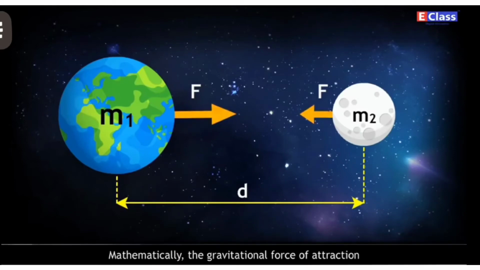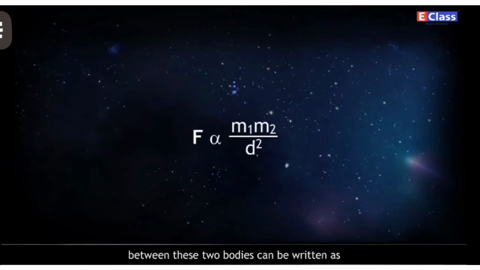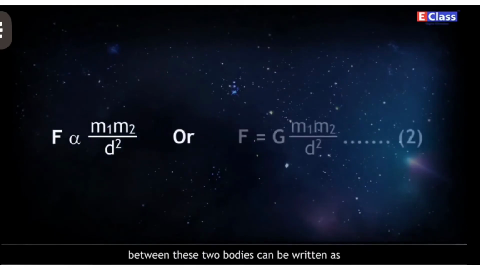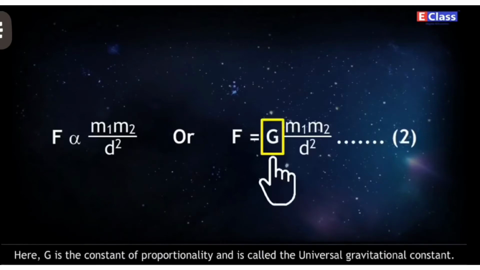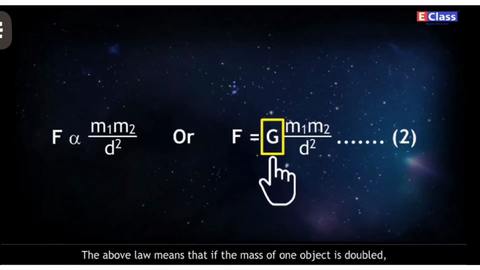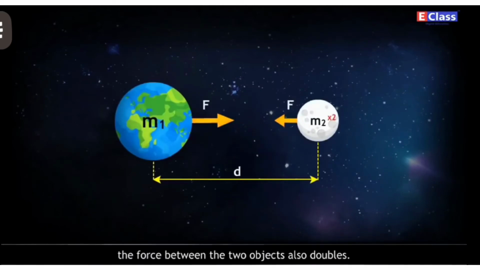Mathematically, the gravitational force of attraction between these two bodies can be written as F is directly proportional to m1 m2 upon d square, or F is equal to G m1 m2 upon d square. Statement 2. Here, G is the constant of proportionality and is called the universal gravitational constant. The above law means that if the mass of one object is doubled, the force between the two objects also doubles.